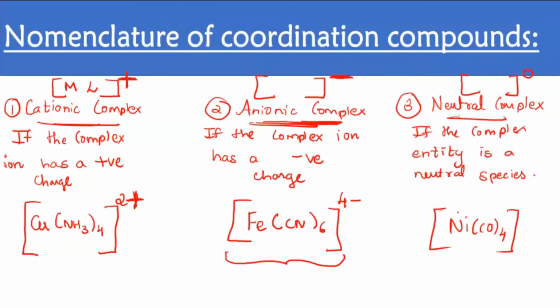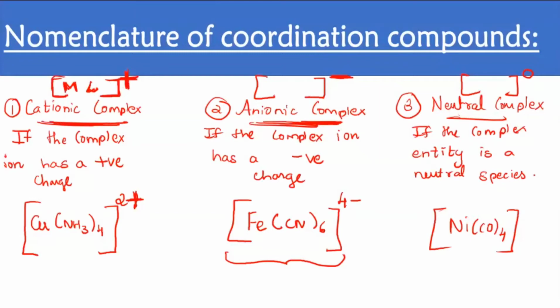Clear now what a cationic complex, anionic complex and neutral complex are? If you want, I'll repeat once again. Cationic complex means the coordination sphere, which consists of the metal with many ligands attached, carries a positive charge on the whole.